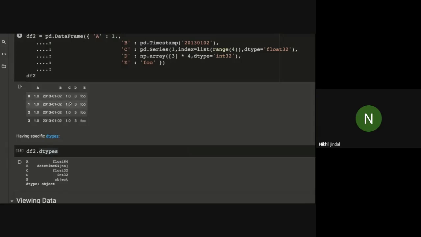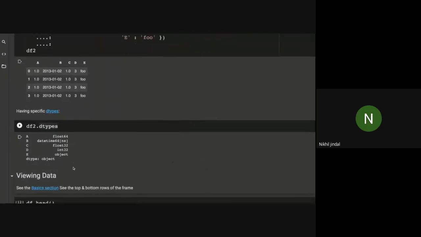Similarly for C, we have used a series, but the values of the series are float, so we get float. For D, I've used this NumPy array with data type integer 32. Similarly foo is a string, that is an object, so its type is object.